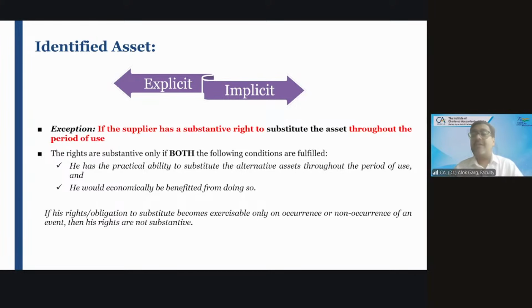And in the contract, it is also mentioned that the supplier, the lessor of the car, can substitute these cars with old cars whenever there is a need, right?